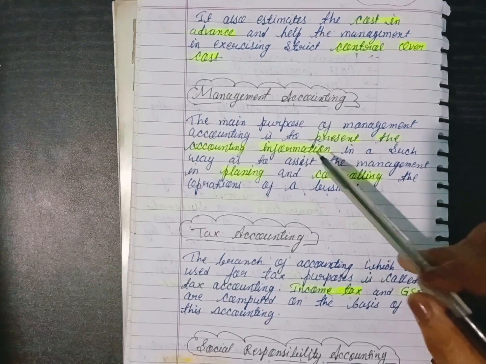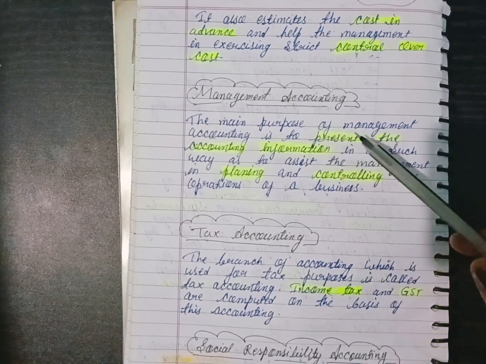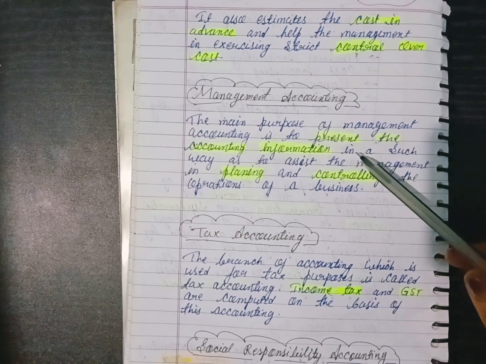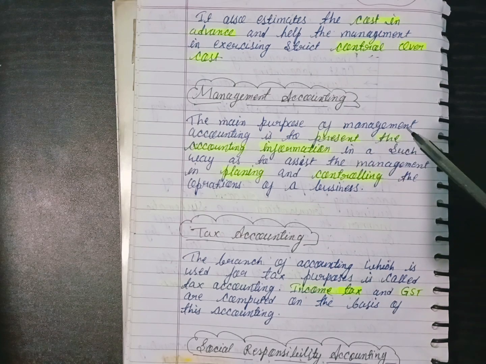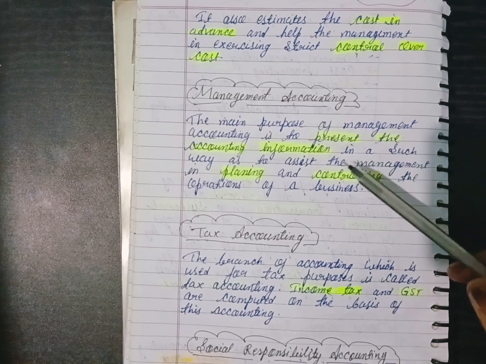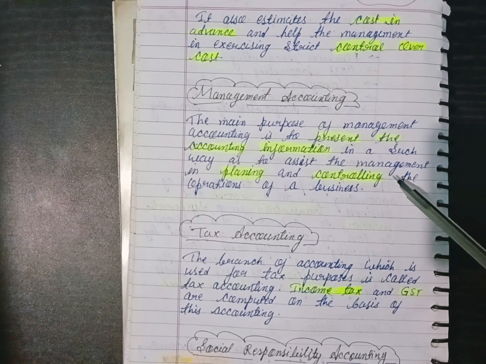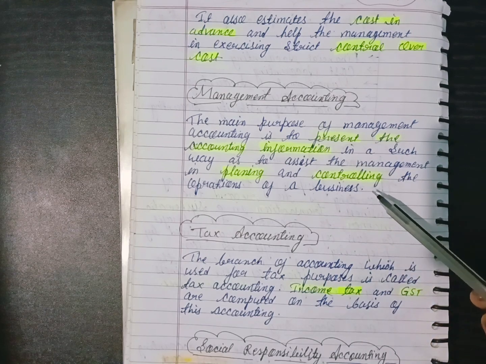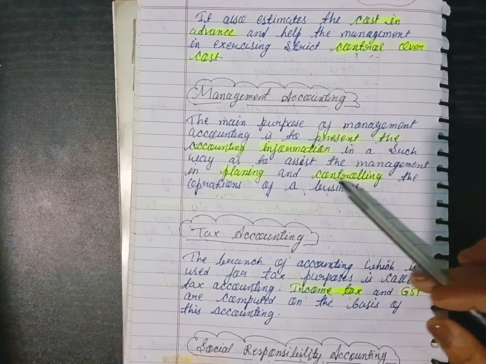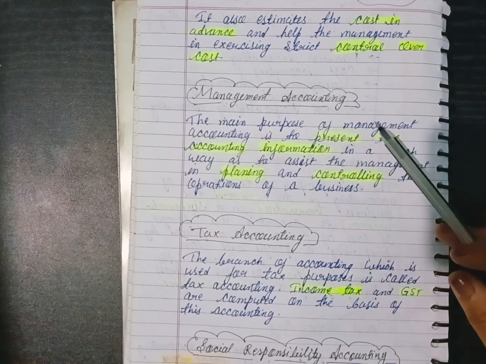So in management accounting they collect all the information and provide it to the management, and after that the management will be able to create a plan and control the operation of the business. Okay, so this is all about management accounting.